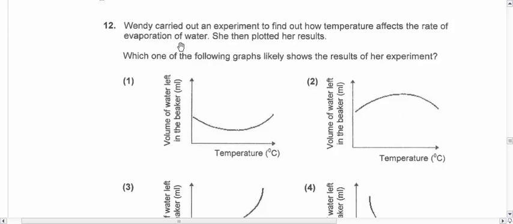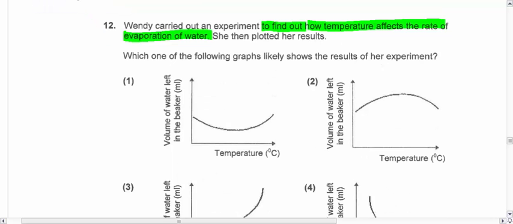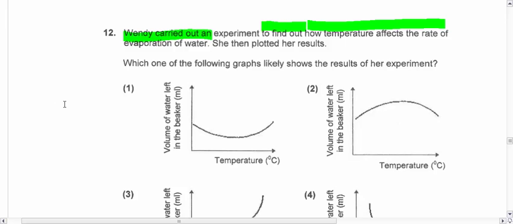Question 12. Wendy carried out an experiment. What is she trying to find out? So she's trying to find out how temperature affects the rate of evaporation of water. How temperature affects. So which of the following graphs likely shows the results of her experiment? So you know that the greater the temperature, the greater the rate of evaporation. Okay, so that is our concept here. So let's write this down.